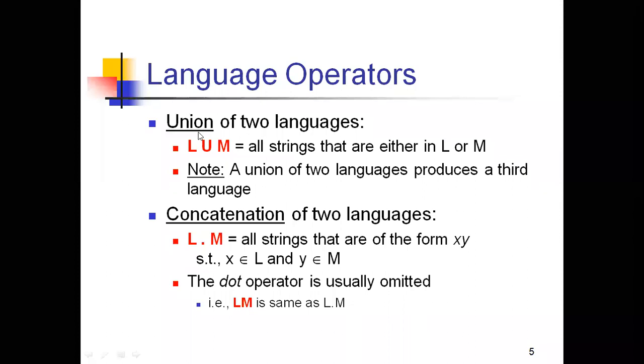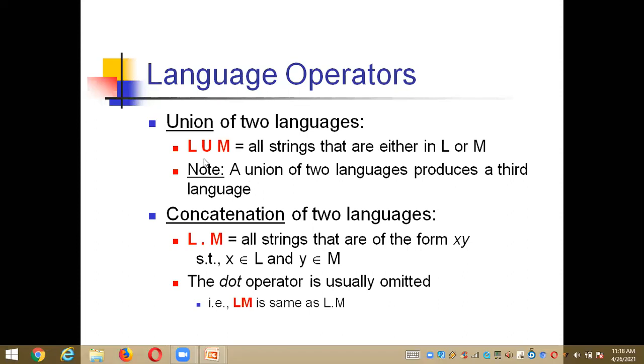When we need to show the union operator, you have to show it between two languages. Let us assume that L and M are two languages, right? All the strings that are either in L or in M, that is nothing but the union of the two languages L and M. Here we have a note: a union of two languages produces a third language. For example, if I do L union M, then finally I get an output in the form of N. That is, N is a third language here, right? And this is the first language operator in regular expressions, which we call the union operator.